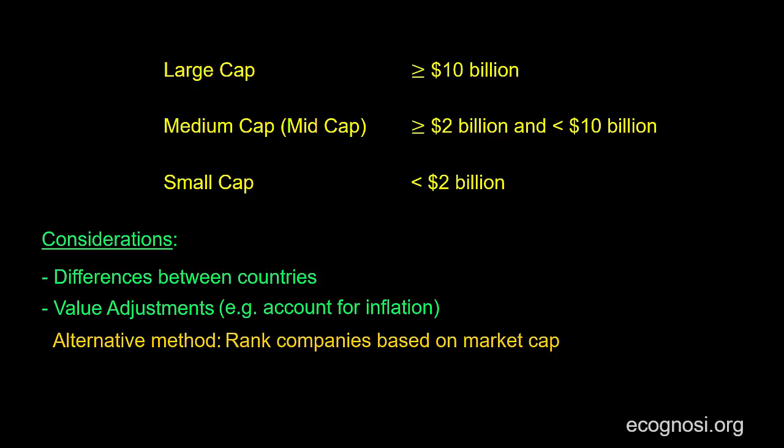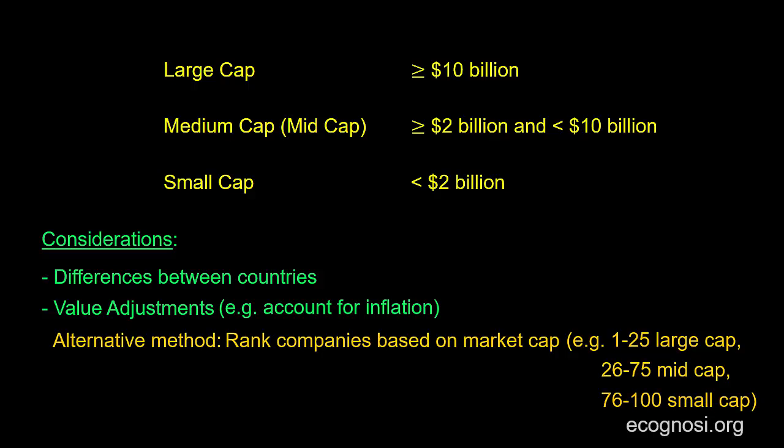After you rank them, and let's say that you have 100 publicly traded companies, you can, for example, say that the first 25 are large cap ones. And remember, in this example you ranked from largest to smallest. So continuing from where we left off, the first 25 are large cap ones. The 50 that follow, from number 26 to number 75, are mid-cap ones, and the remaining 25, from number 76 to number 100, are small-cap ones.